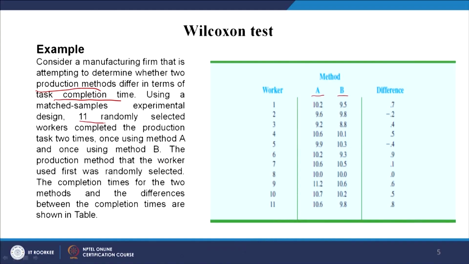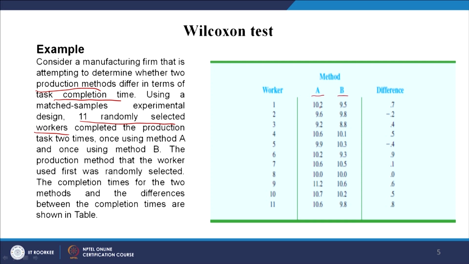To find this out, 11 randomly selected workers were chosen, and they were asked to do the work two times, once using method A and the other using method B. The production method that the worker used first was randomly selected, so the worker was free to select either method of his choice. The completion times for the two methods and the differences between the completion times are as shown in this table.